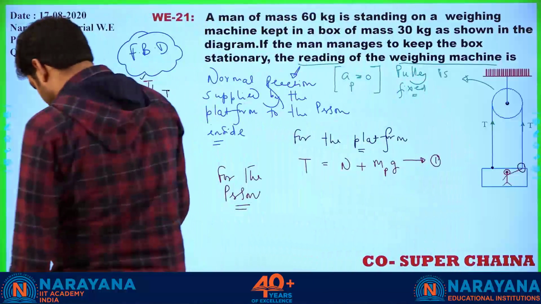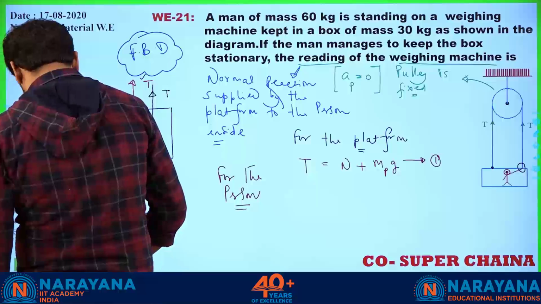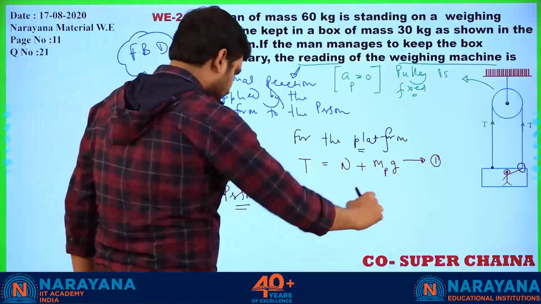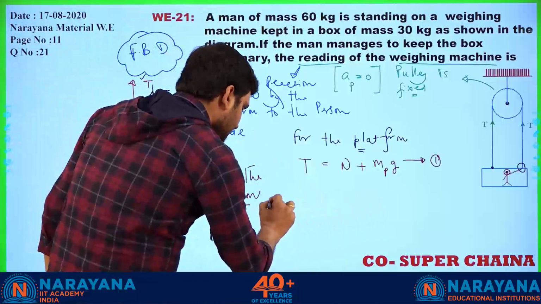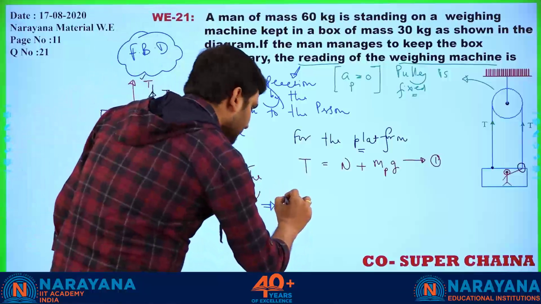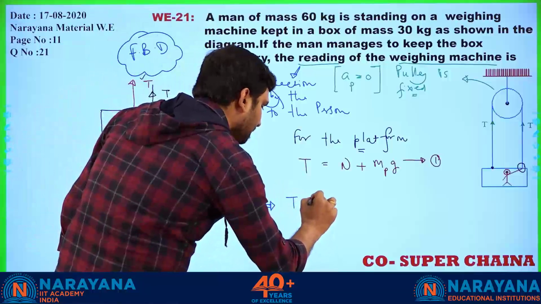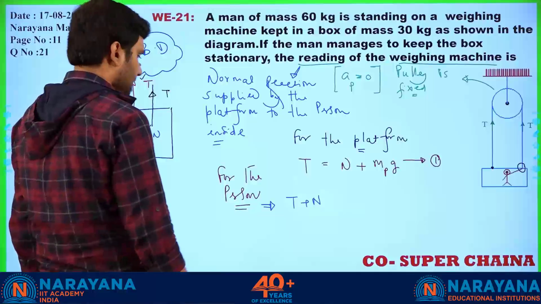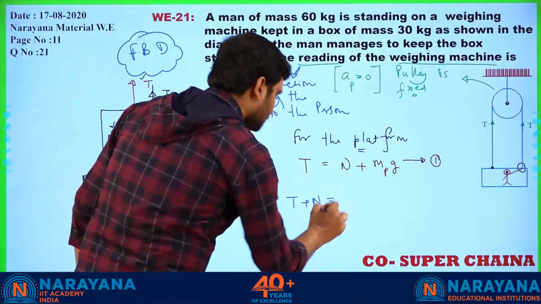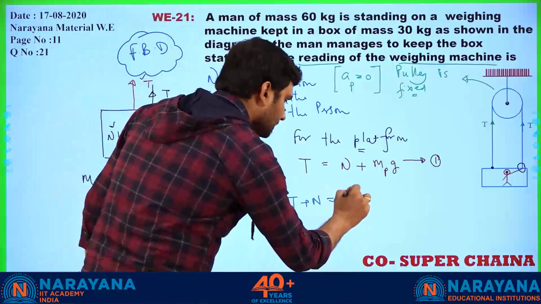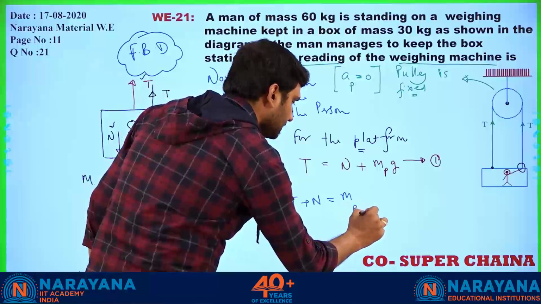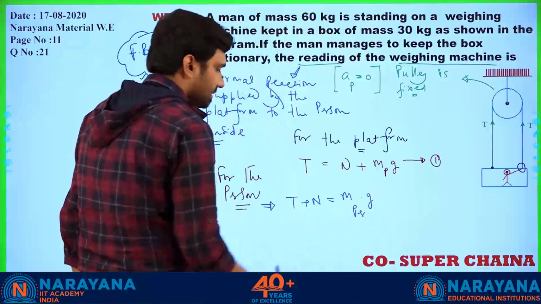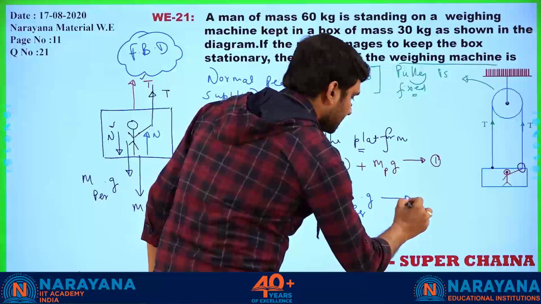So for the person, what is the equation? The upward force is T plus N, and that is equal to mass of the person into g. That is equation number 2.